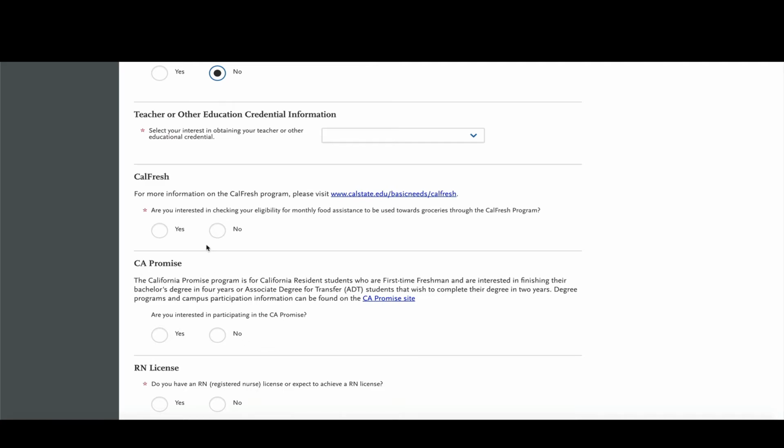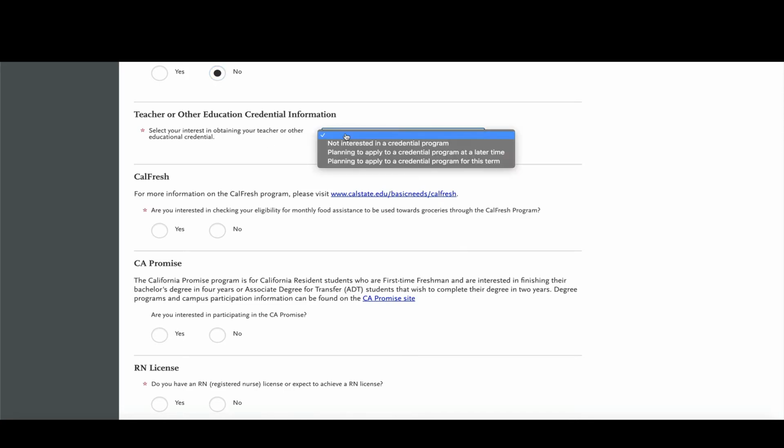The following question is about the teacher credential program. Select your interest in obtaining your teacher or other educational credentials. So no, not interested in a credential program. Planning to apply to a credential program at a later time. Planning to apply to a credential program for this term. Go ahead and make your selection. I'm not interested, so I'm going to say no.